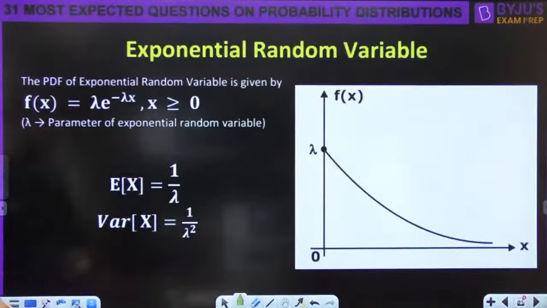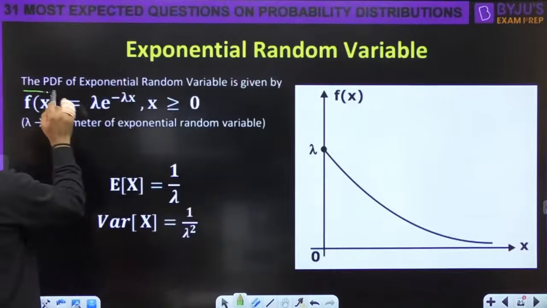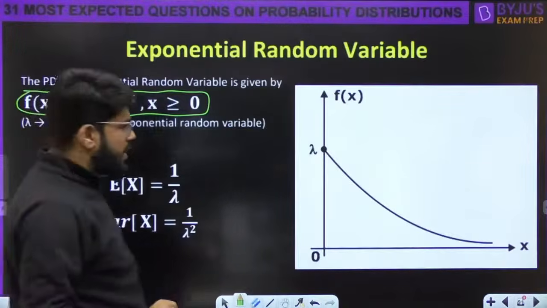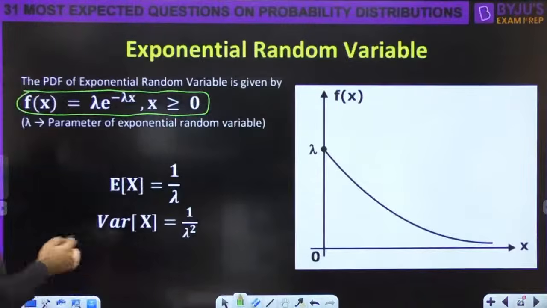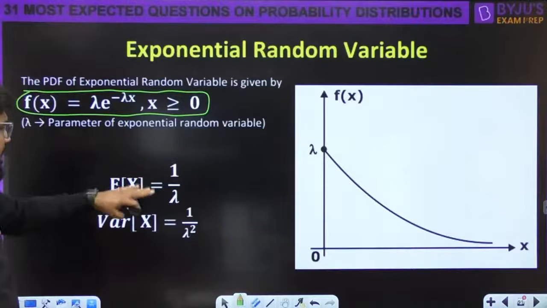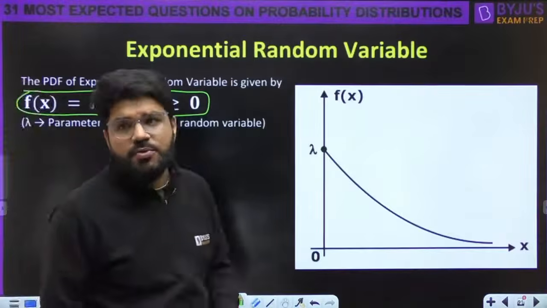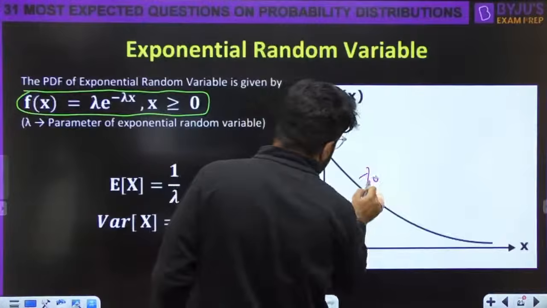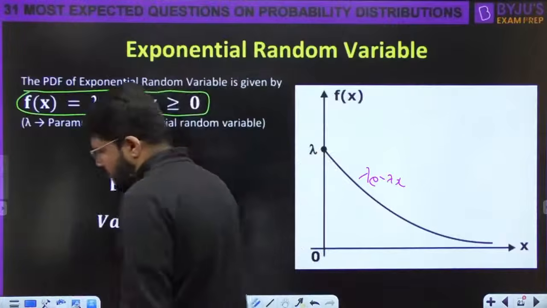Exponential distribution. The PDF of an exponential random variable is given by the formula lambda e power minus lambda x for x positive. It's an exponentially decreasing function. The mean and variance are direct results for you. The mean is 1 by lambda. The variance is 1 by lambda square. Lambda is simply known as the parameter of exponential distribution. Okay, and this is the curve lambda e raised to the power minus lambda x. For x equal to 0, it starts with lambda.